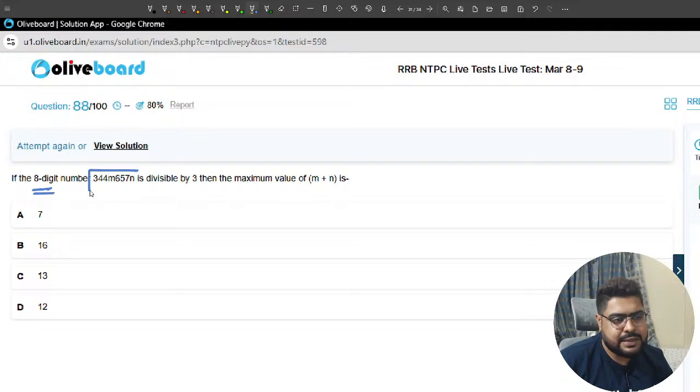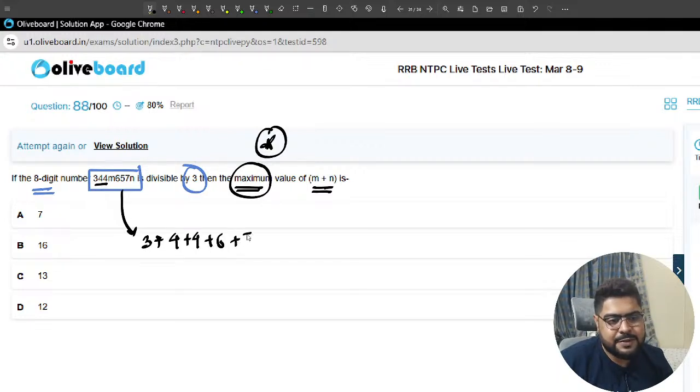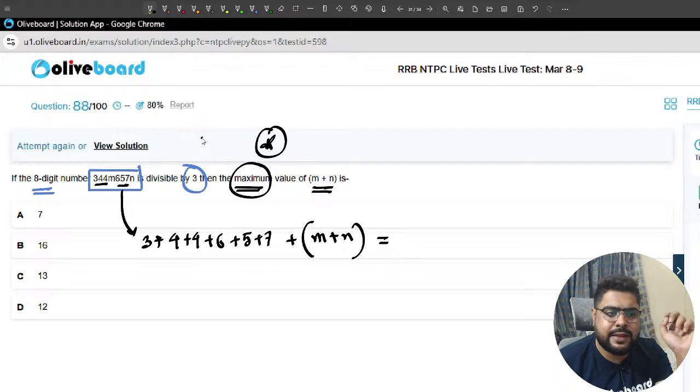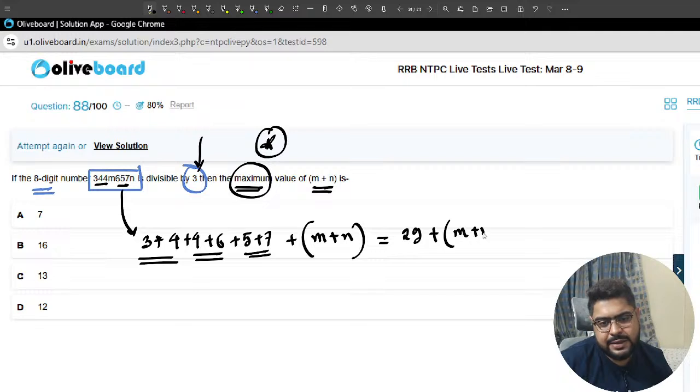8-digit number, this is divisible by 3. That means there is no other way other than getting the sum. Maximum value, very important, sir, of m plus n. Don't worry, sir. 3 plus 4 plus 4 plus 6 plus 5 plus 7. I've taken all the digits, plus m plus n. This should be divisible by 3 if the whole number wants to be divisible by 3. So this is 4 plus 6, 10. 10 plus 12, 22. 22 plus 7, 29. So it looks something like this.